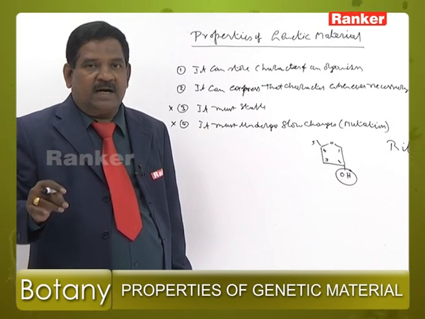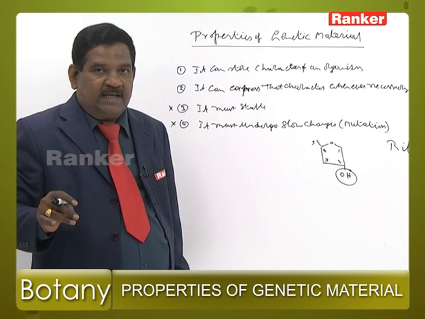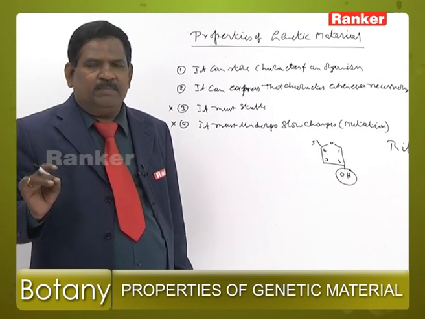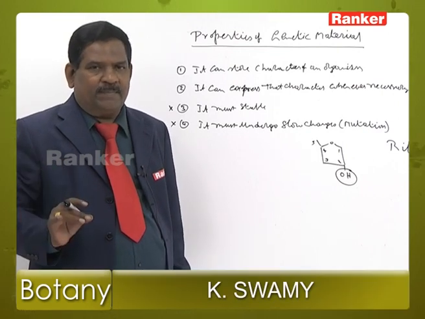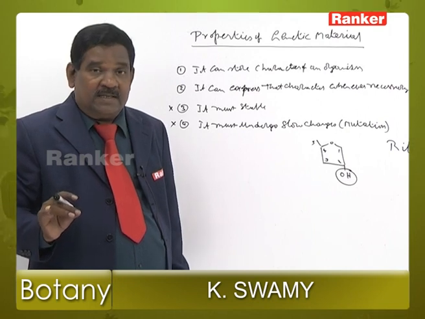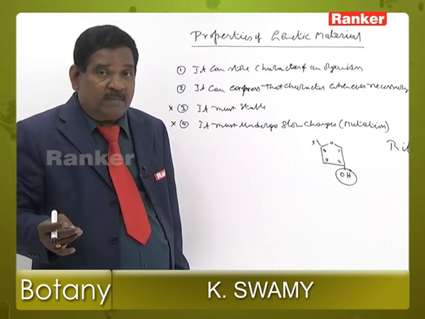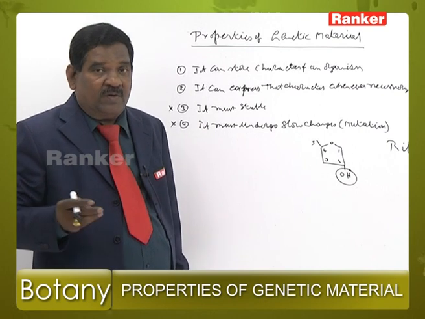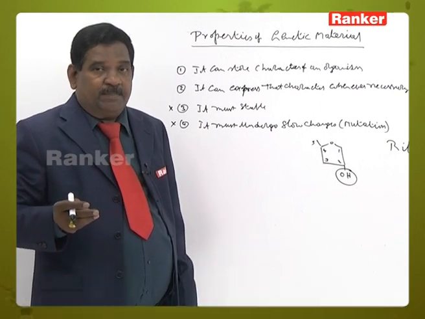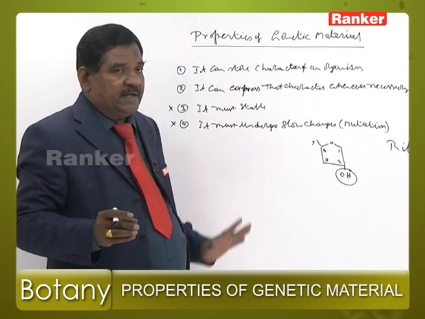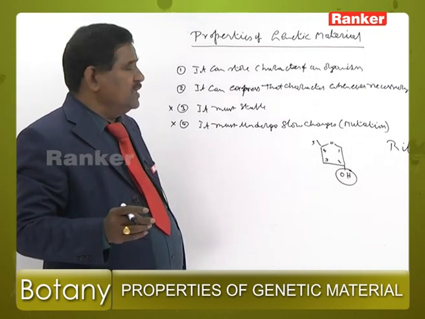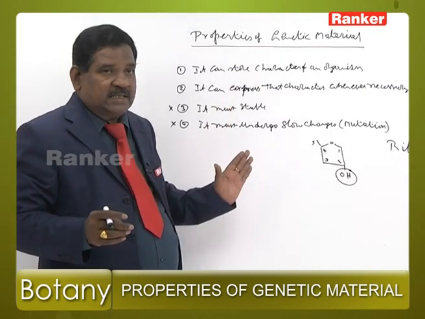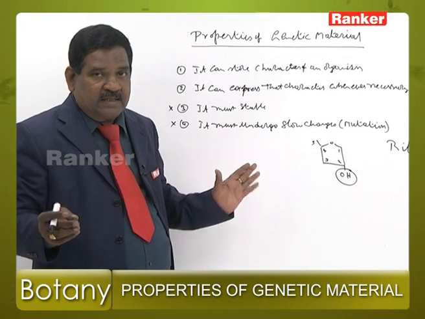By all this, RNA is unstable and reactive, so it is not suitable as the best genetic material. That's the reason during the course of evolution, DNA evolved from RNA, and it is best proved to be the genetic material. So, the substance which shows all these characters is called the genetic material.